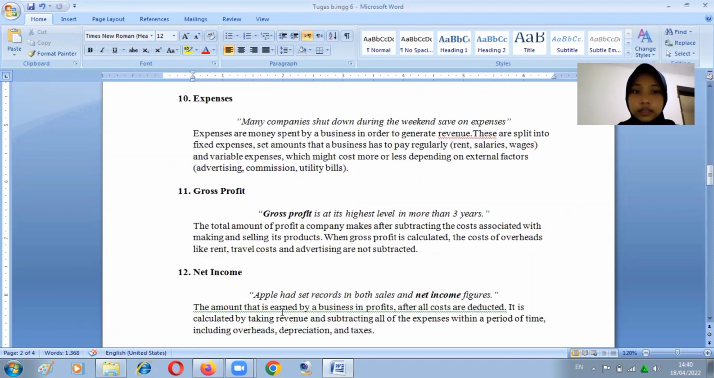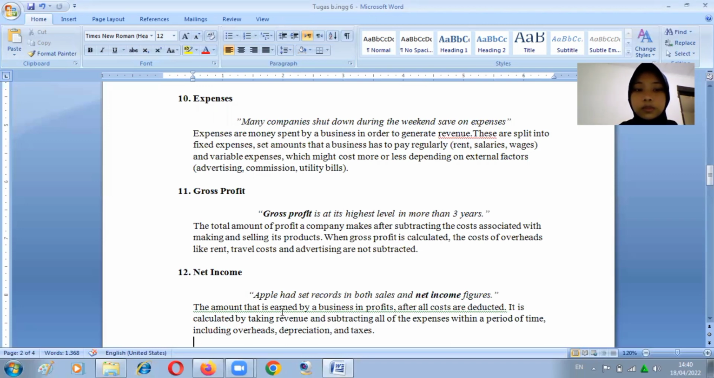10. Expense. Many companies shut down during the week to save on expenses. Expenses are money spent by a business in order to generate revenue. These are split into fixed expenses, set amounts that a business has to pay regularly, such as rent, salary, and wages, and variable expenses, which might cost more or less depending on external factors, such as advertising, commission, and utility bills.